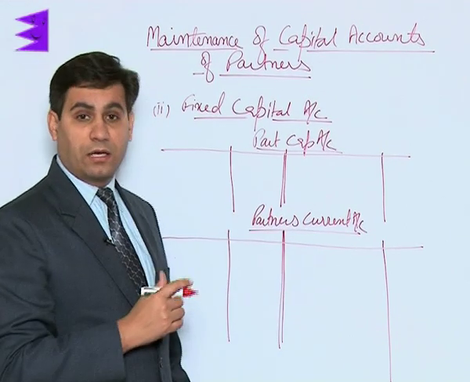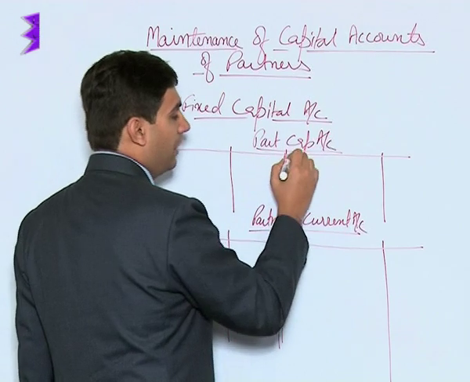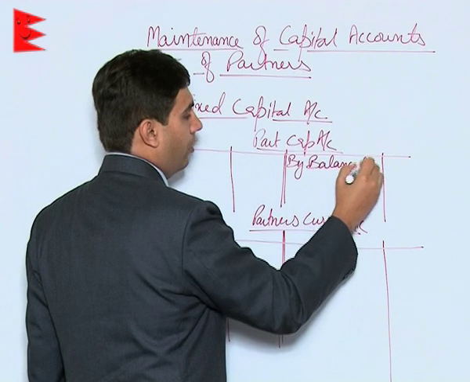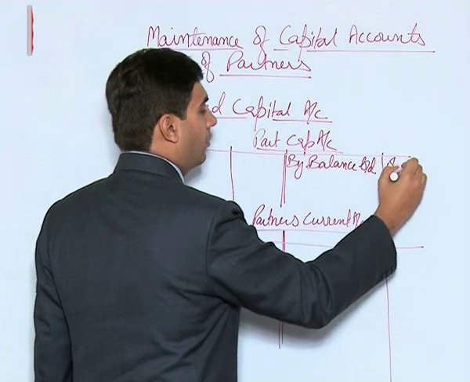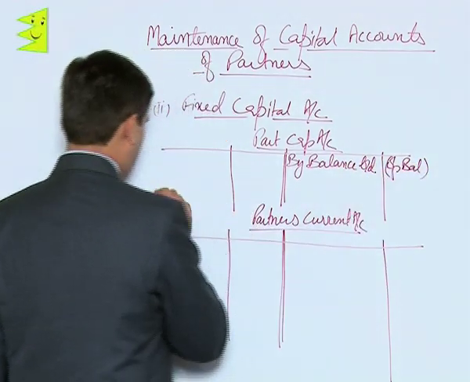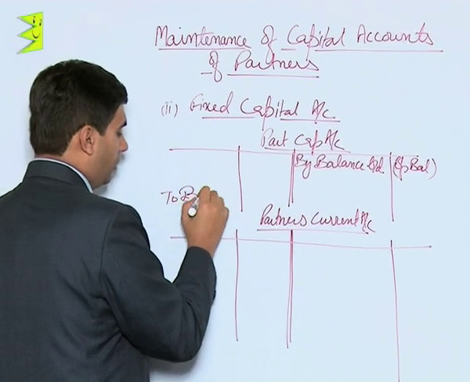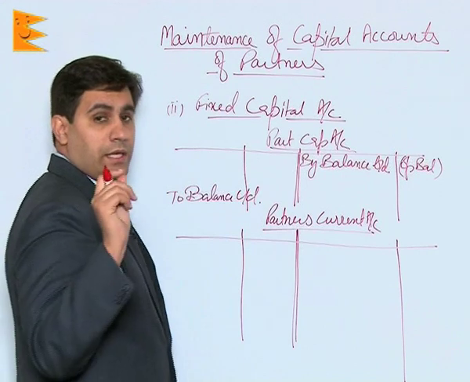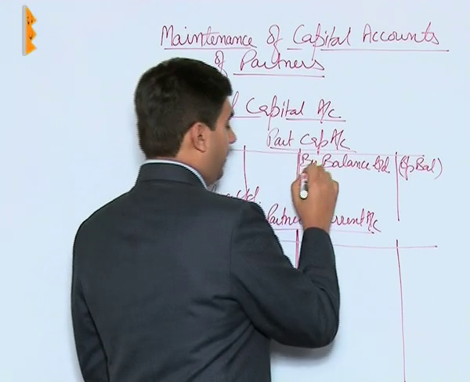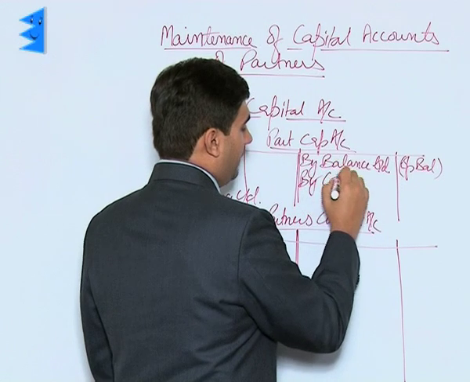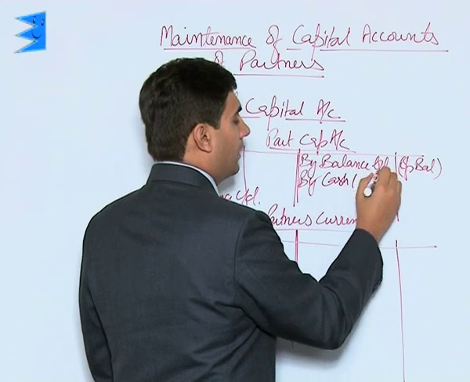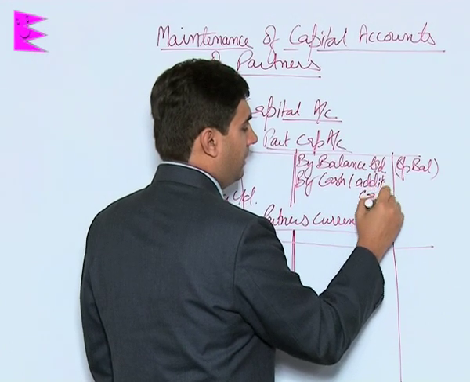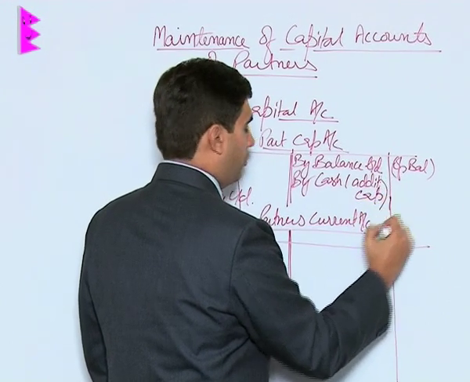So the format will show by balance brought down, that is the opening balance, and usually the closing balance, balance carried down. In this case, there are only two entries. Whenever there is a permanent addition of capital, that is by cash, additional capital, it is shown here.